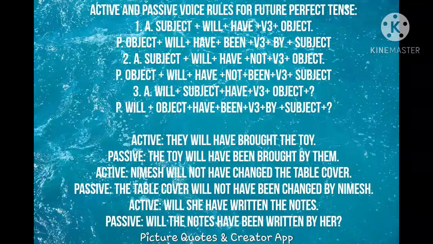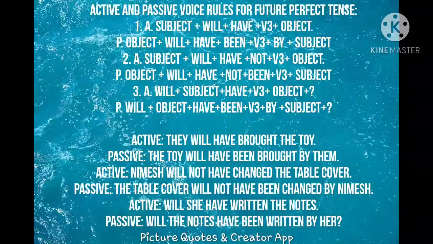When it changed into passive construction, we bring the object first, the toy. Will have plus been. I already told you all the perfect forms take been in between auxiliary verb and V3 form of the verb. So will have been brought by them. Next one, negative sentence. As I already told you, with the auxiliary verb we add not to make negative sentence. Nimesh will not have changed the table cover. The table cover will not have been changed by Nimesh.